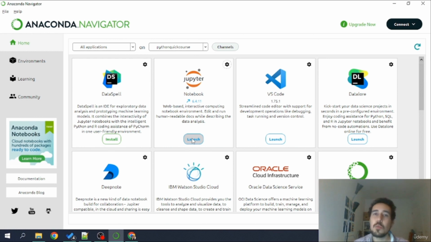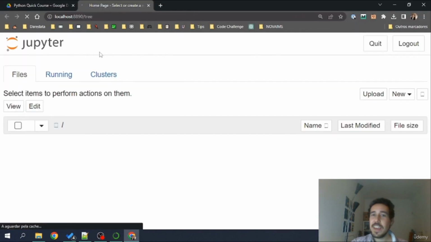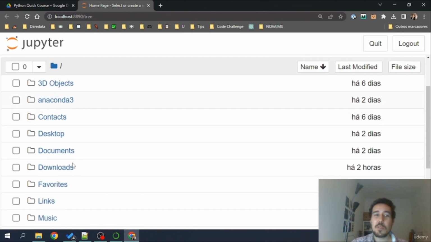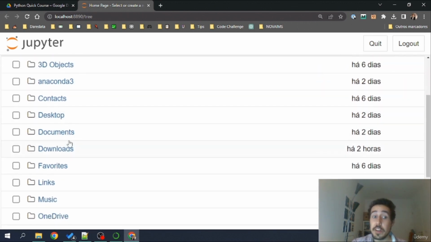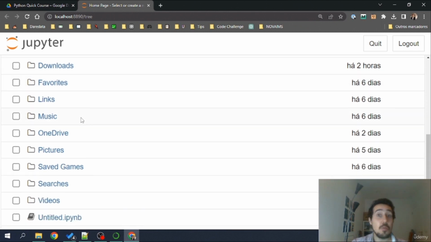Okay, the Jupyter Notebook uses basically your browser as a way to communicate with the computer. This will open a new browser page, and as you can see, when you are here, you'll be able to visualize a file explorer here, just like Windows. In the Jupyter Notebook overview, we'll navigate this with more detail.